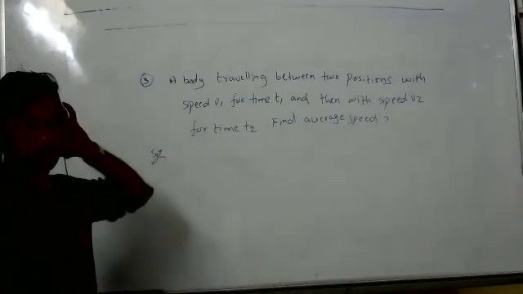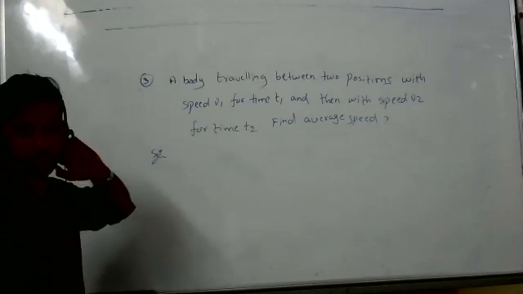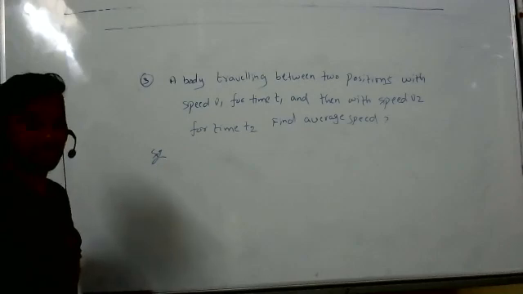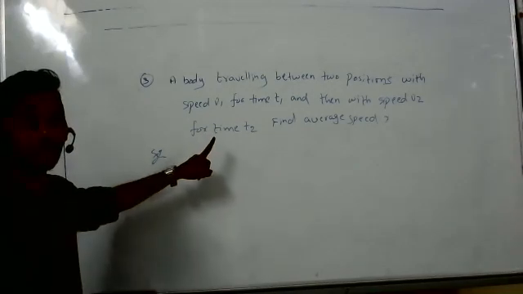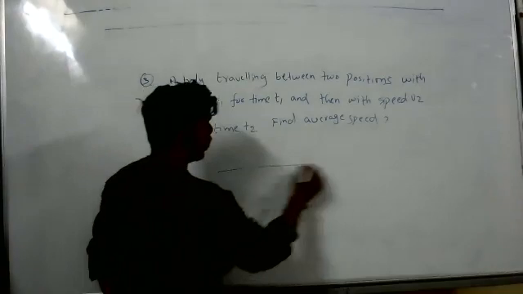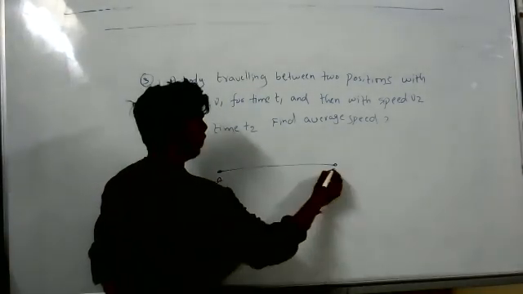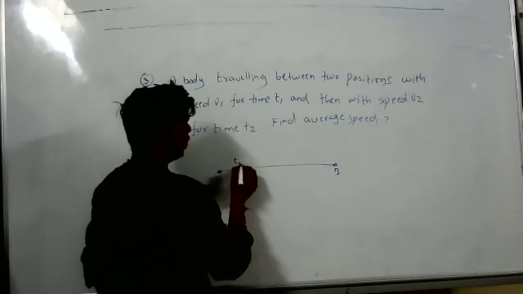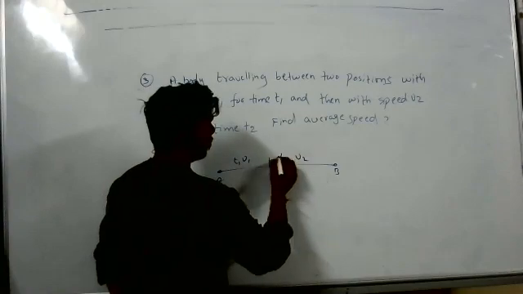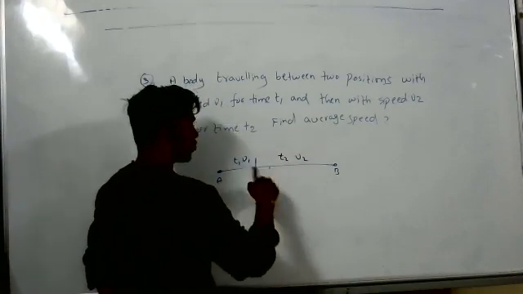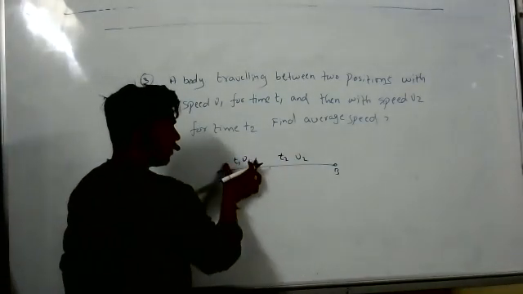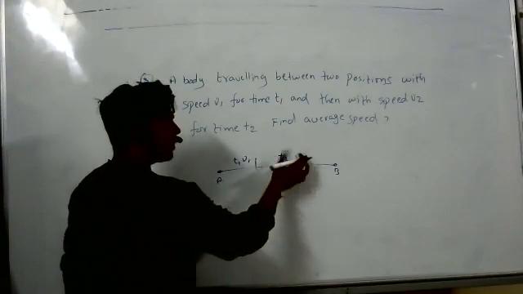Here we have not been given the distance, so we have to calculate in terms of velocity and time. Between two points, A to B, for some time T1 with speed V1 it covers some distance, and for time T2 with speed V2 it covers some more.